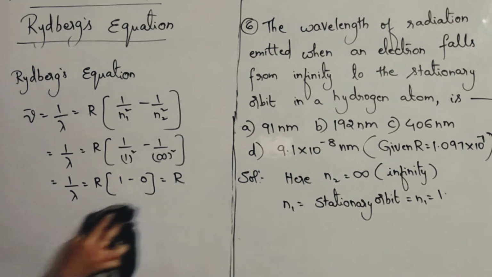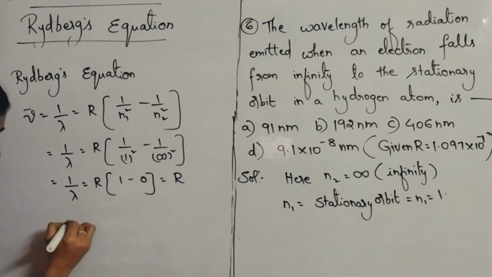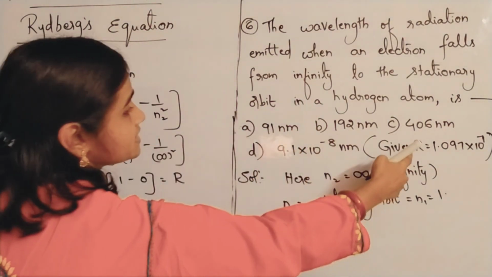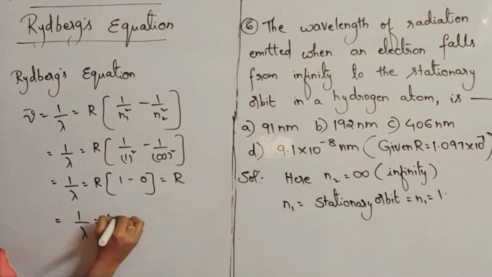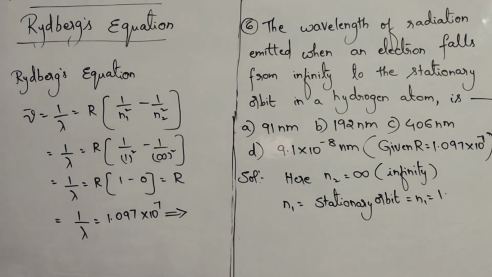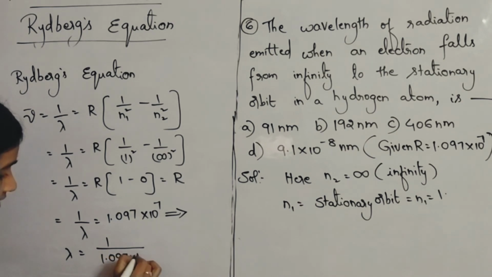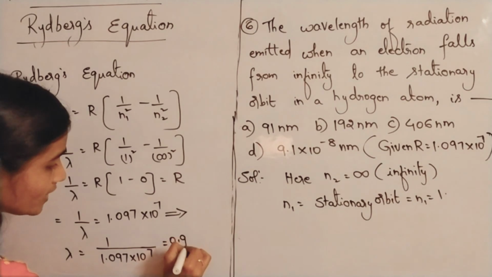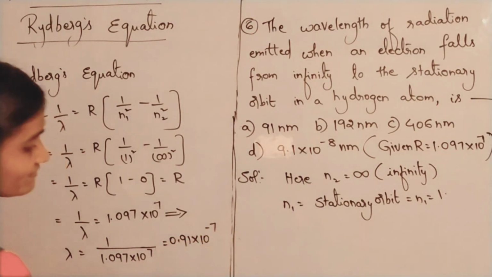But he is asking us to find only lambda. 1 by lambda is equal to R value. How much he gave? Yes, 1.097 into 10 power 7. That implies lambda equals 1 by 1.097 into 10 power 7. If you calculate this value, how much you will be getting? 1 by 1.097 is 0.91, so 0.91 into 10 power minus 7.